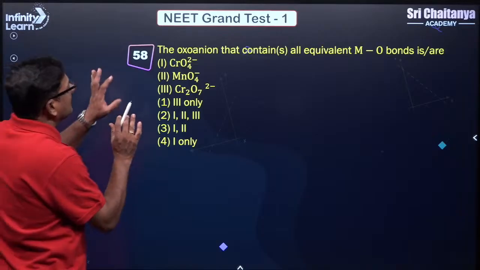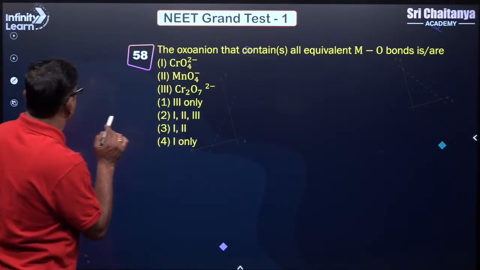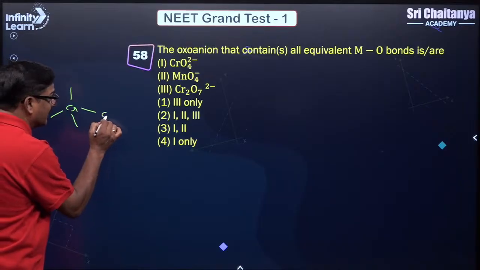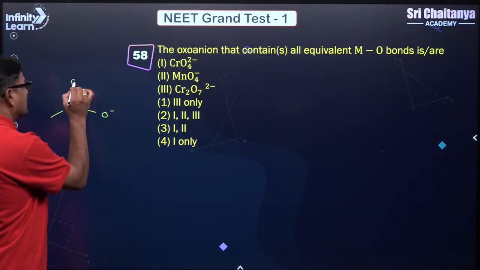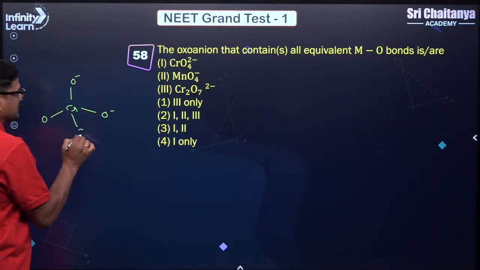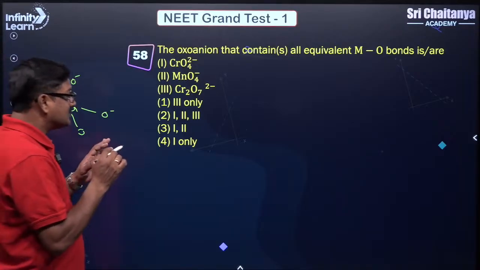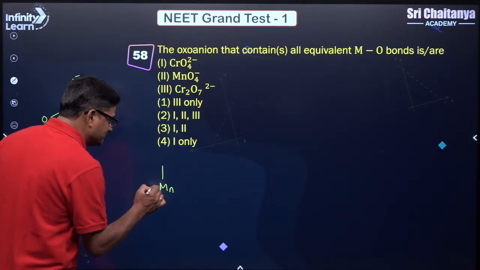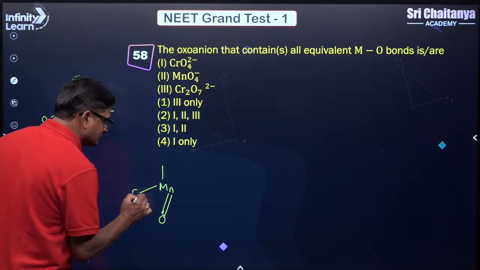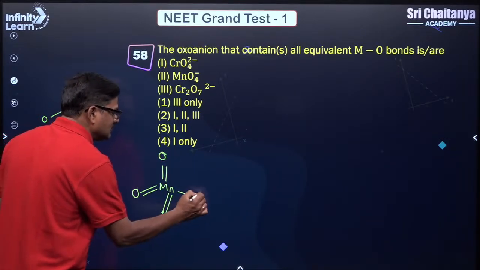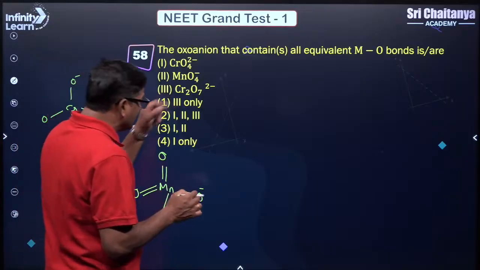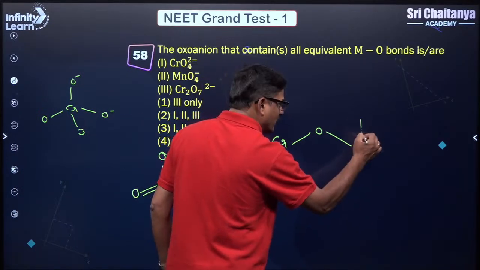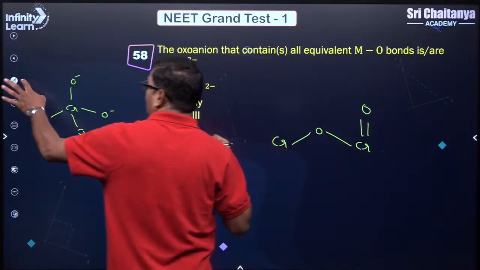So here, CrO4 2 minus, Cr2O7 2 minus. According to NCERT it is given like this. It's controversial, no, but we have to follow the NCERT only.